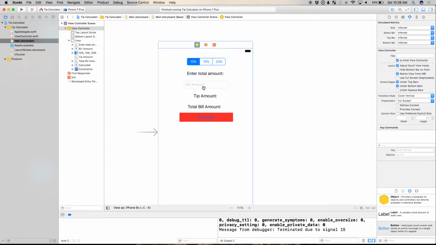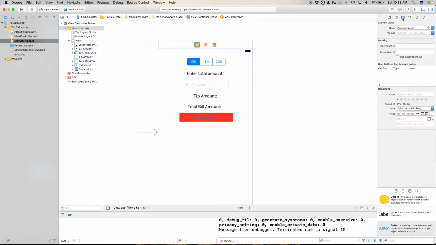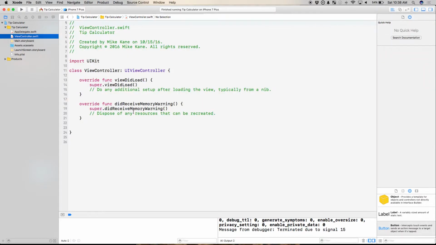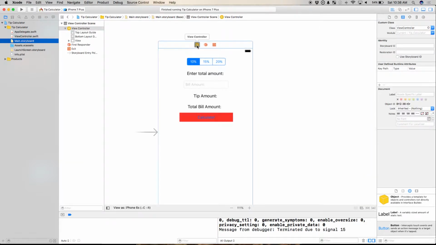So I'm going to go ahead and click on the little yellow ball up here. All right, should say View Controller when you hover over it. If I go to my Identity Inspector, the note card one, we'll notice it says View Controller in here. Well, wait, I have a file over here on my file system called viewcontroller.swift. Perfect, okay? And what's going to happen here, if I look at viewcontroller.swift, yep, that looks familiar, okay? I'm going to go back to main.storyboard. I'm going to click on this here, and I'm going to open the assistant editor. All right? It's a little Venn diagrams thing right here in the middle.